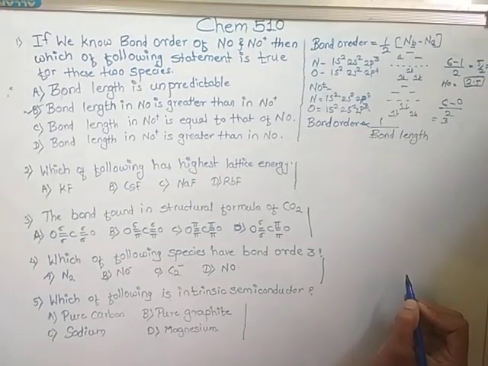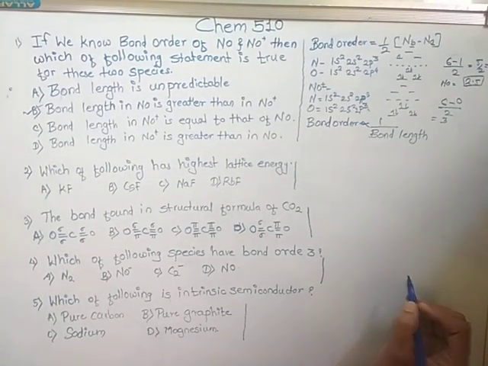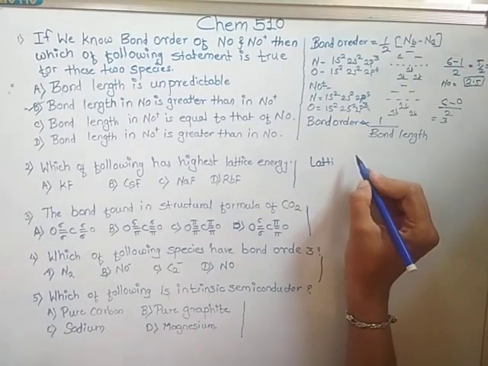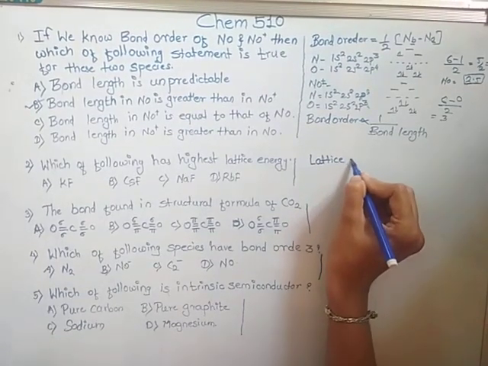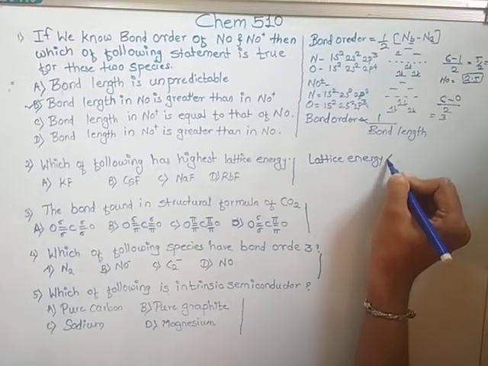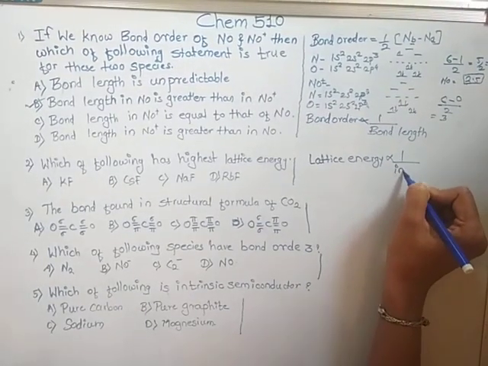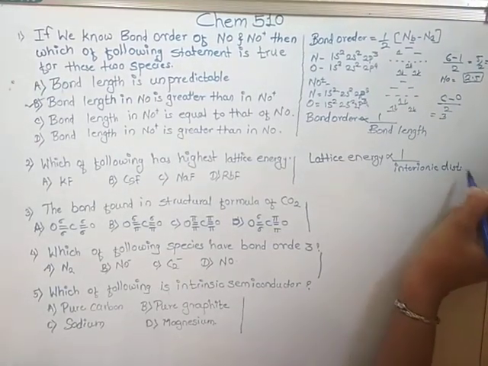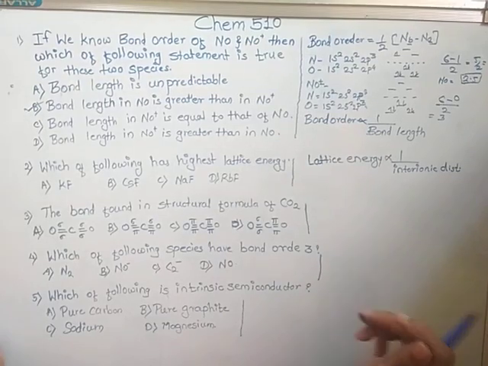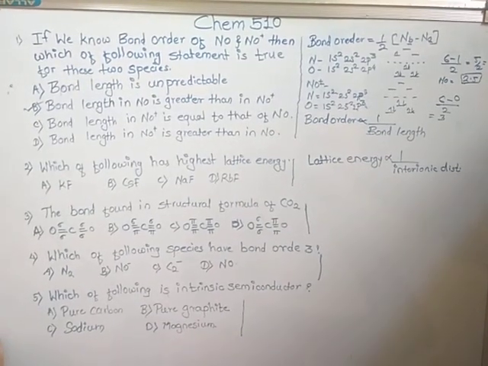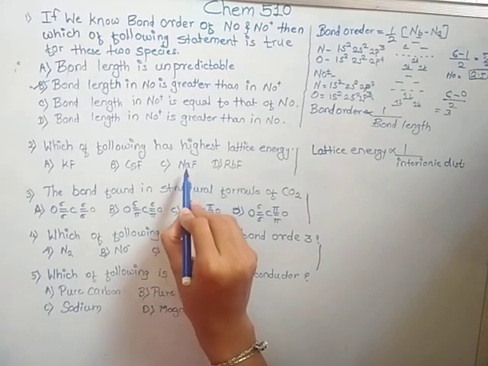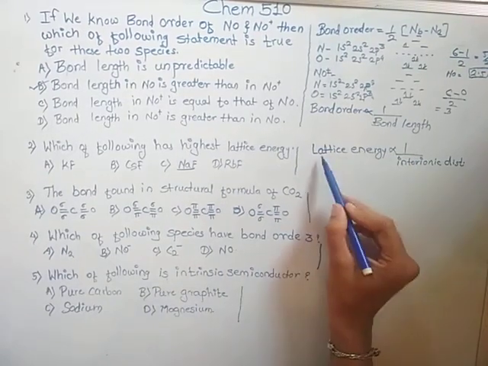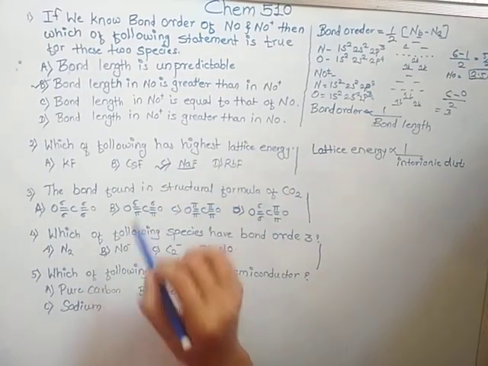Now, lattice energy is inversely proportional to inter-ionic distance. So, in these options, NaF has the least inter-ionic distance, so it has the highest lattice energy. So this is the correct answer.